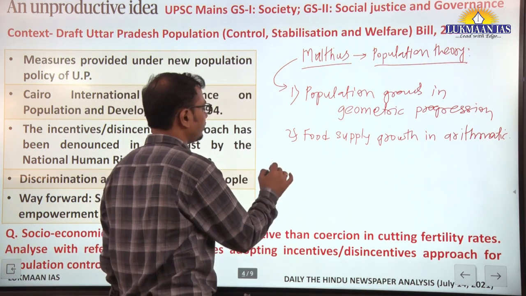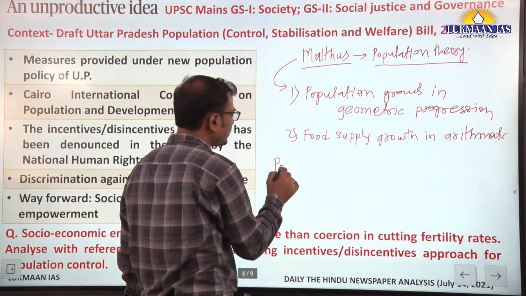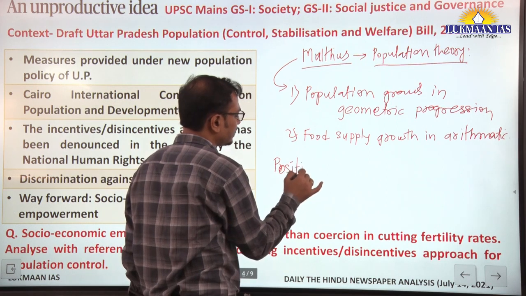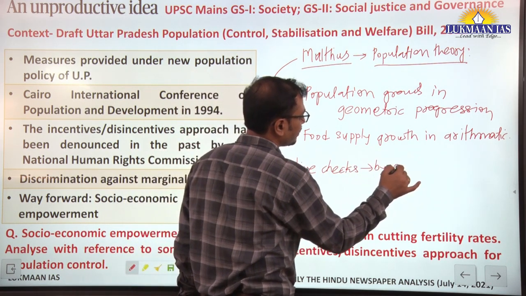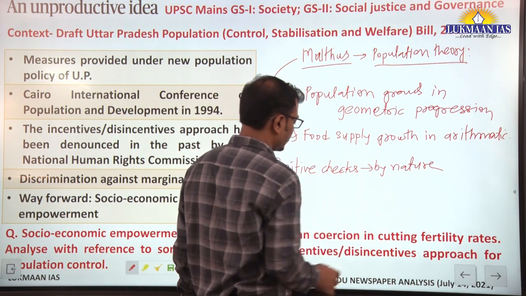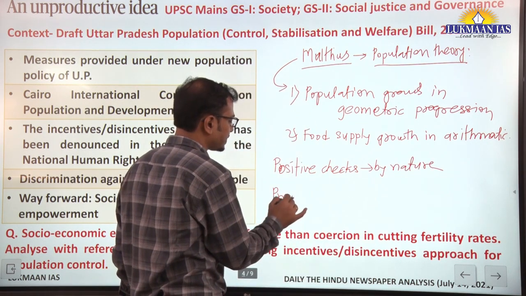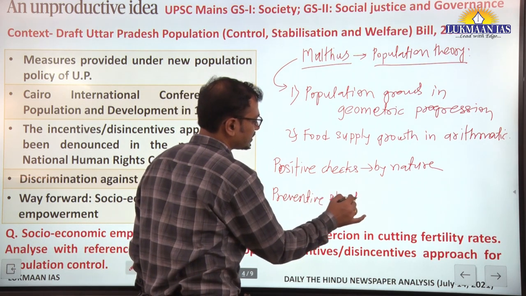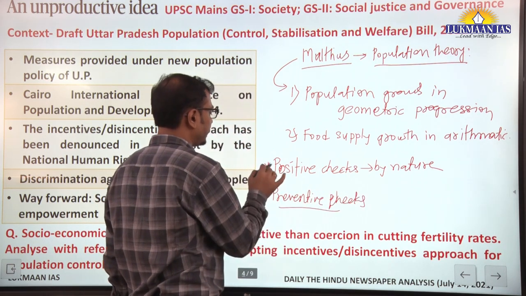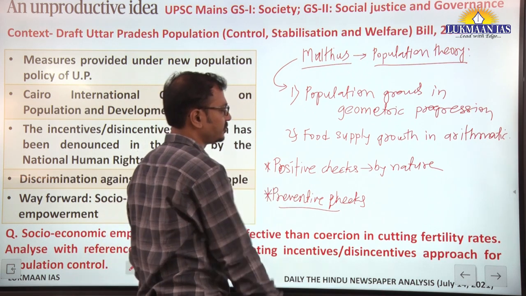However, there are some positive checks by nature itself to control the population, and there are some preventive checks that can be applied by people or the governments. Remember the names: positive checks, preventive checks.